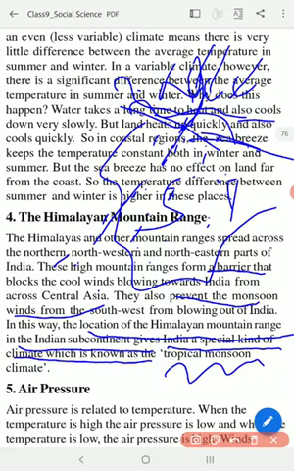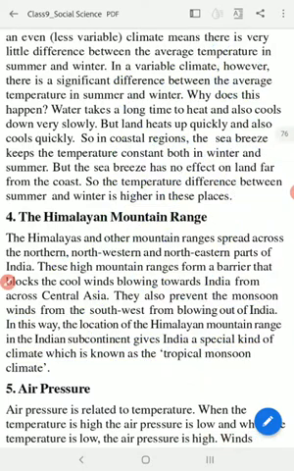So with that we complete the fourth important factor that decides the climate of our country. Now we'll move on to the fifth one.